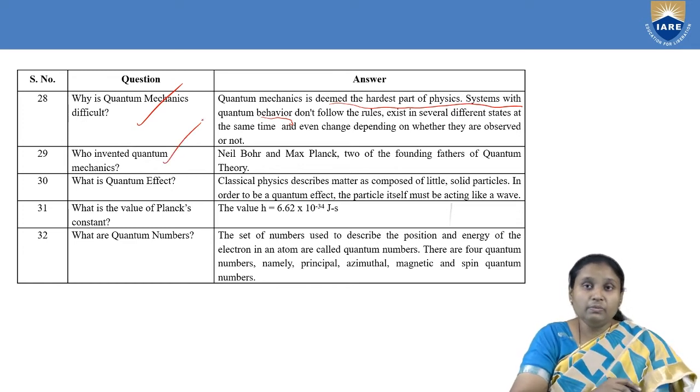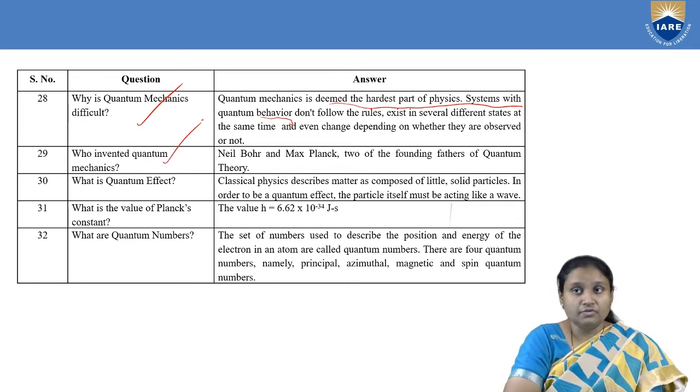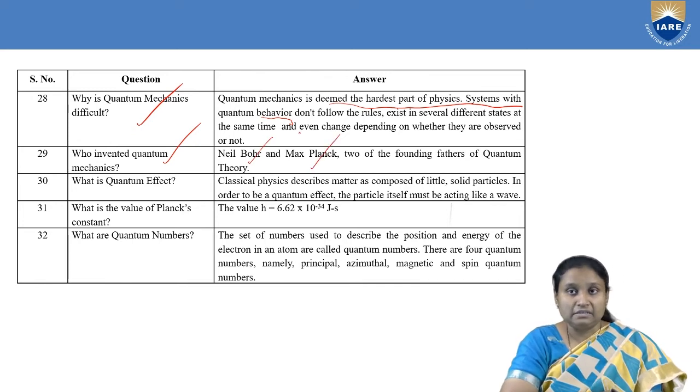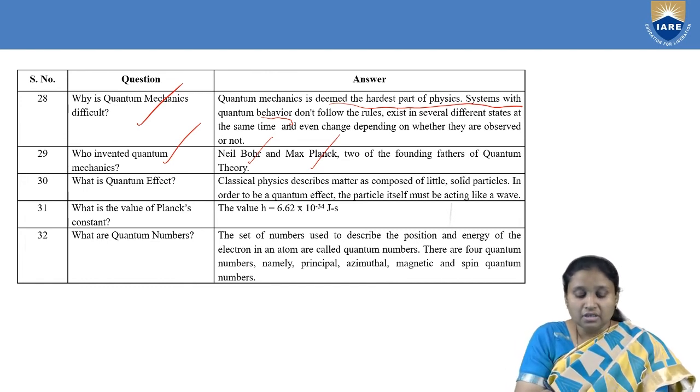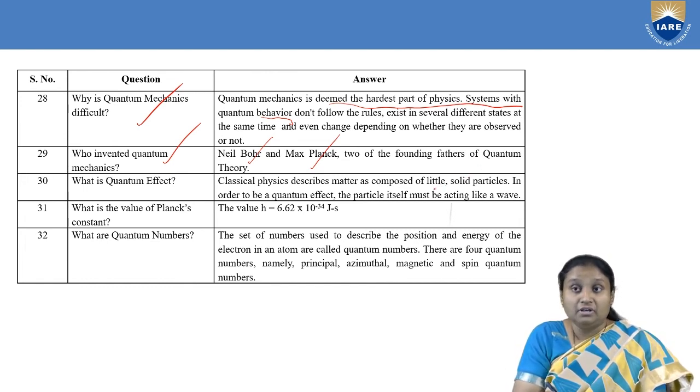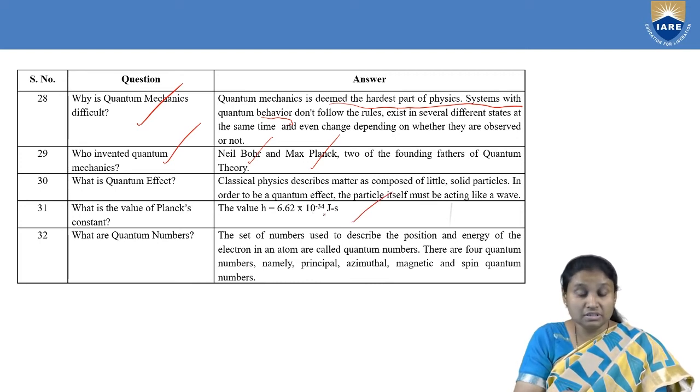The next question: who invented quantum mechanics? Who are the two founding fathers of quantum mechanics? First, Niels Bohr, and then we have Max Planck. Then, what is the quantum effect? According to the quantum effect, the particle itself behaves as a wave. That particular concept is the quantum effect. And then, what is the value of Planck's constant? Planck's constant is given as 6.6 x 10^-34 joule second.